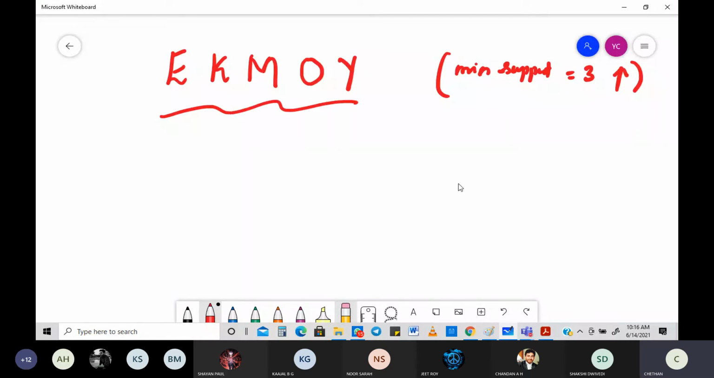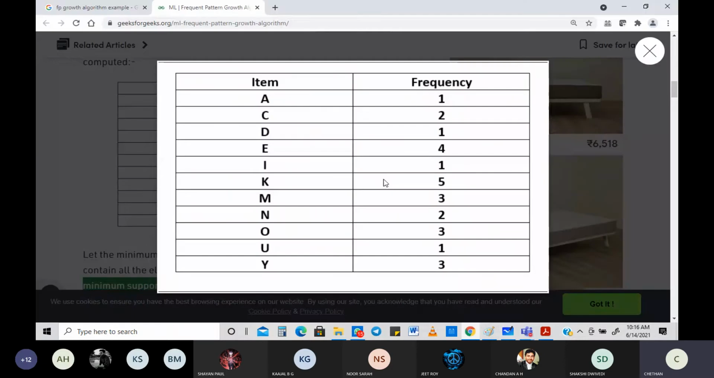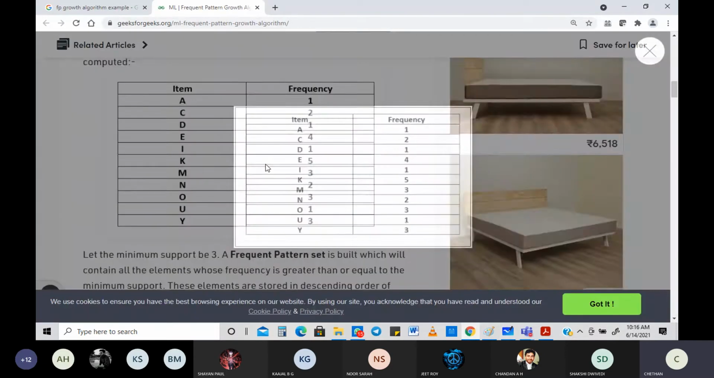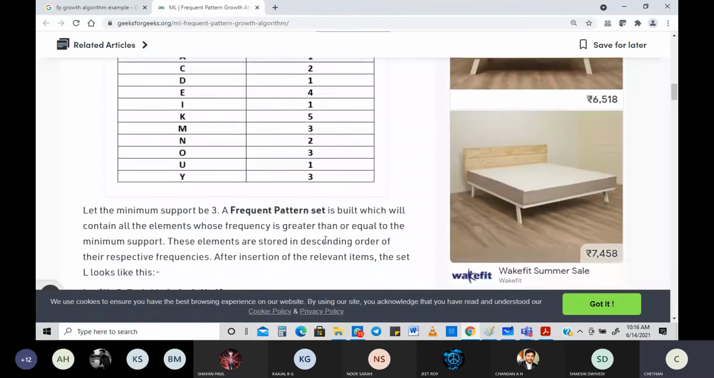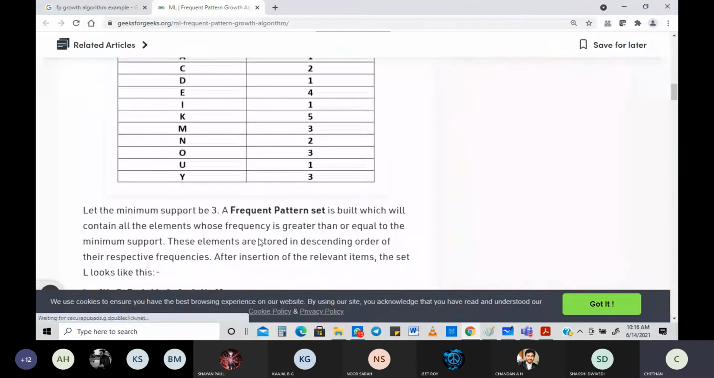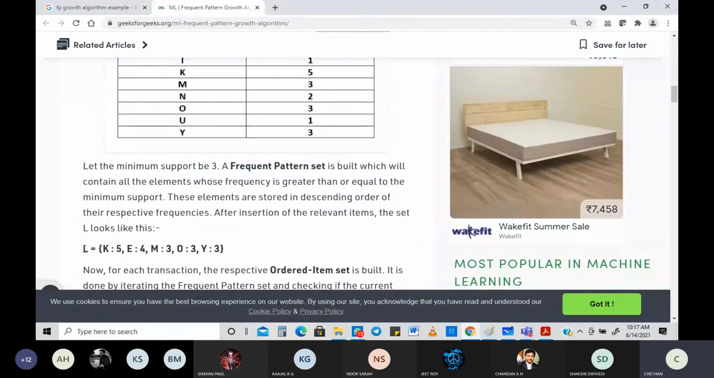Okay, now let's go for the next part. Once you see this, this is what we got, and this is the next thing we got. These elements, be careful here, are stored in descending order of their respective frequencies. What's the meaning of descending order? You start from the biggest number, then go to the smaller numbers. After insertion of the relevant items, you are going to create a set called L with these items. If you go for that, this is what it looks like. EKMOY only is there here.